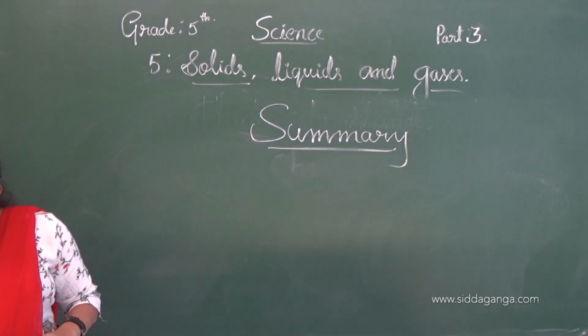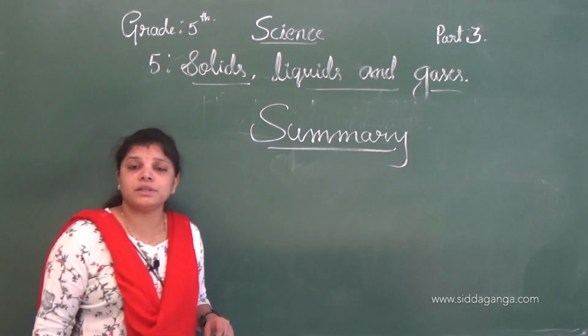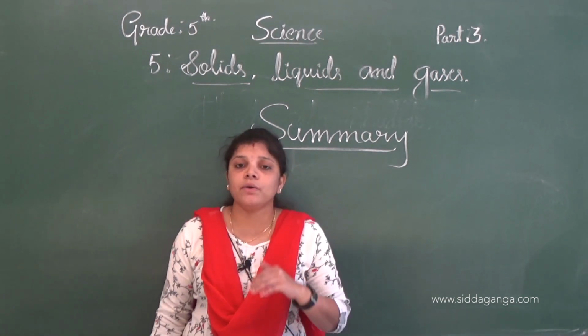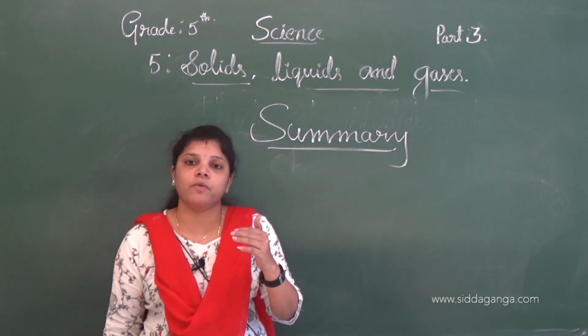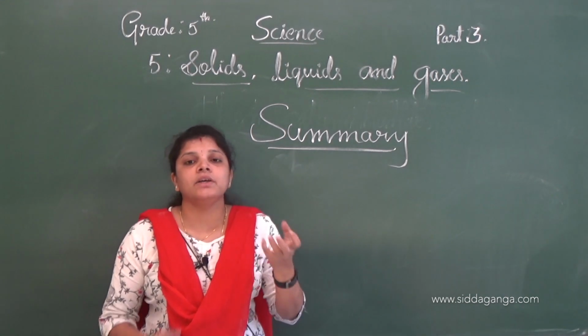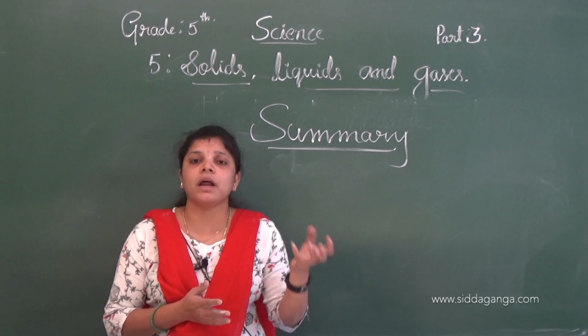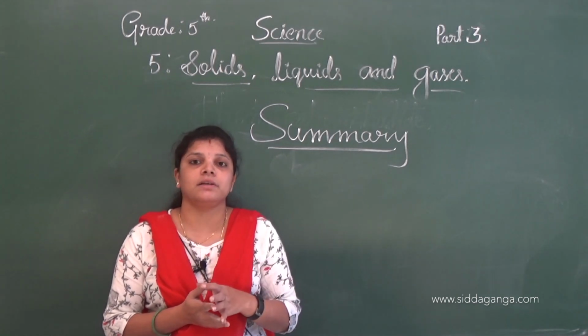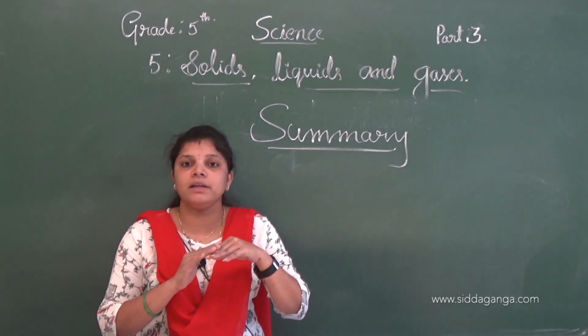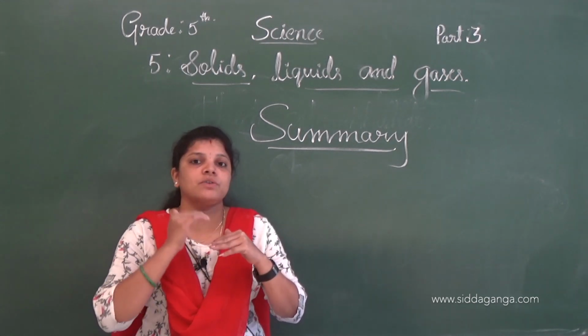See what happens when sugar dissolves in water. The level of water does not rise. Why? Because there is a lot of space in between the water. Sugar occupies these spaces, so that's why the water level in a sugar solution does not rise.